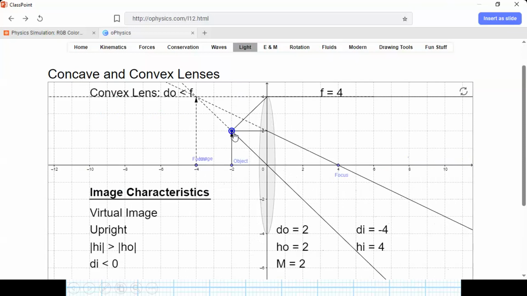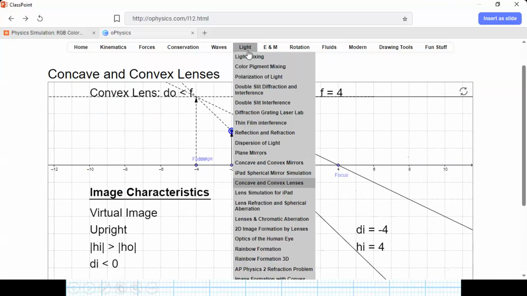At the center of curvature, again, real image, inverted, same size. Outside of the center of curvature, real image, inverted, but smaller size. Good. How can we see these pictures? By using those three laws. You should learn these three laws.